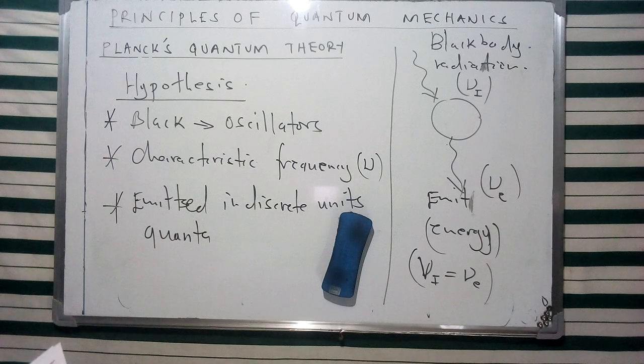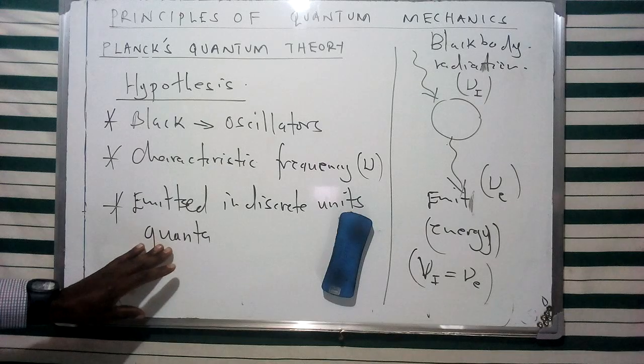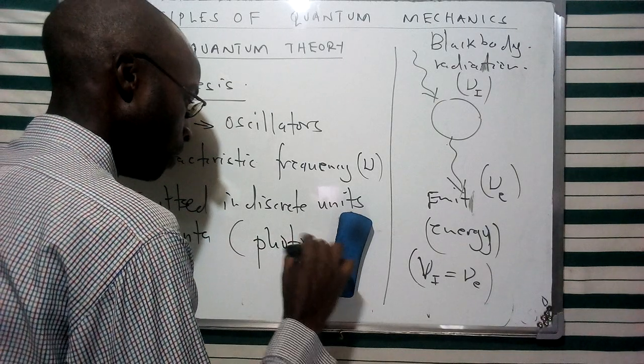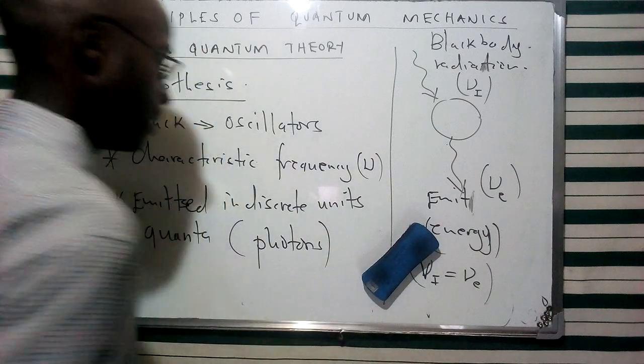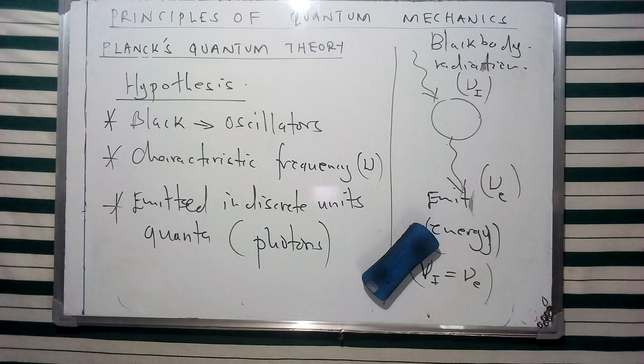And this specific discrete unit, or small discrete packets, are referred to as quanta, which is basically called photons. So I'm going to mention the concept of a photon, which refers to this packet of energy being emitted by this particular oscillator from a black body.